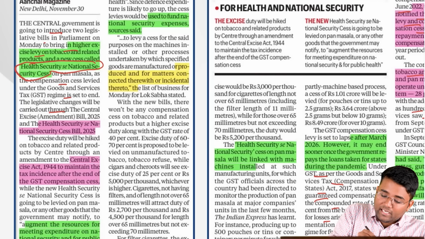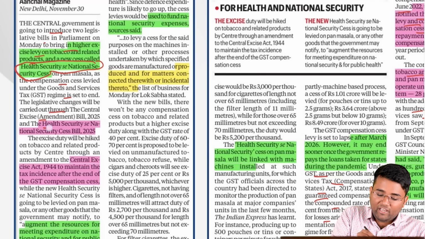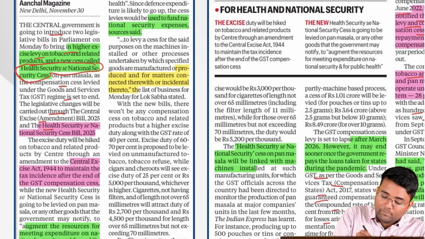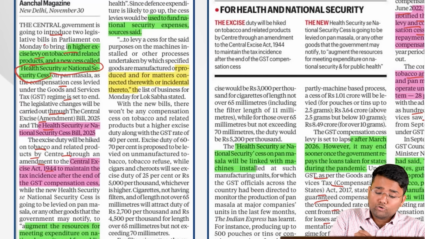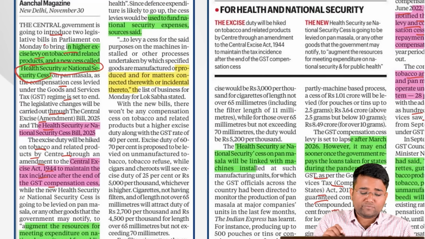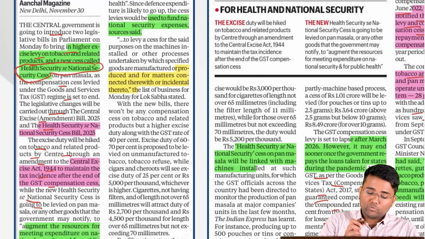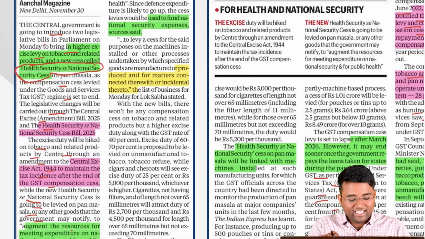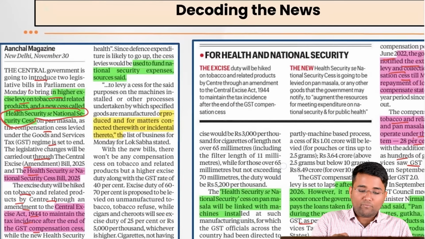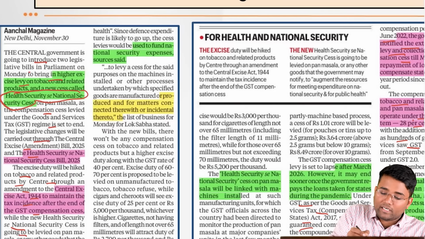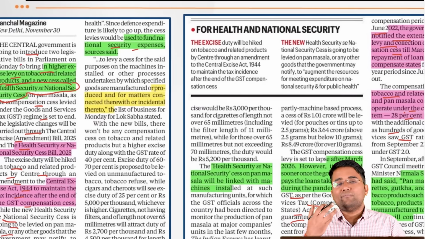Also, this will be carried through the Central Excise Amendment Bill 2025 and the Health Security se National Security Cess Bill 2025. The excise will be hiked on tobacco and related products by the Centre through an amendment to the Central Excise Act of 1944 to maintain the tax incidence after the end of the GST compensation cess, while the new Health Security se National Security Cess is going to be levied on pan masala or any other goods that the government may notify, to augment the resources for meeting expenditure on national security and for public health. And also it will be used to fund the expenses of national security.